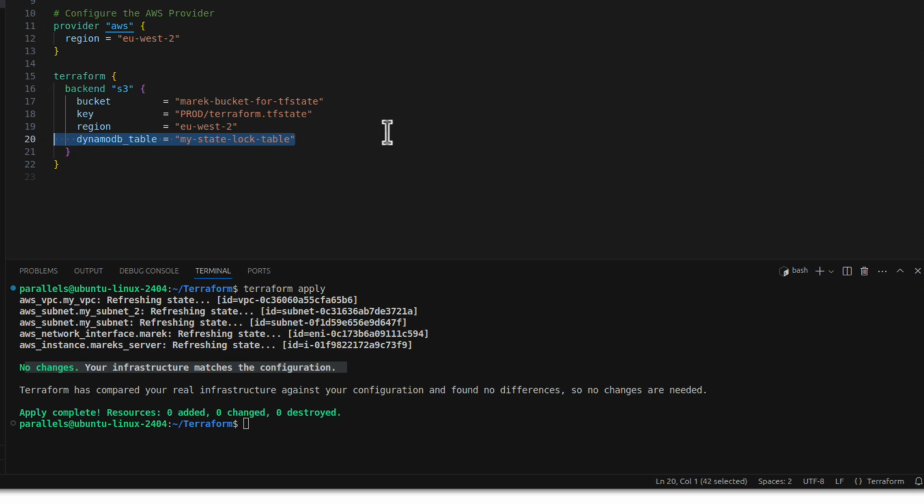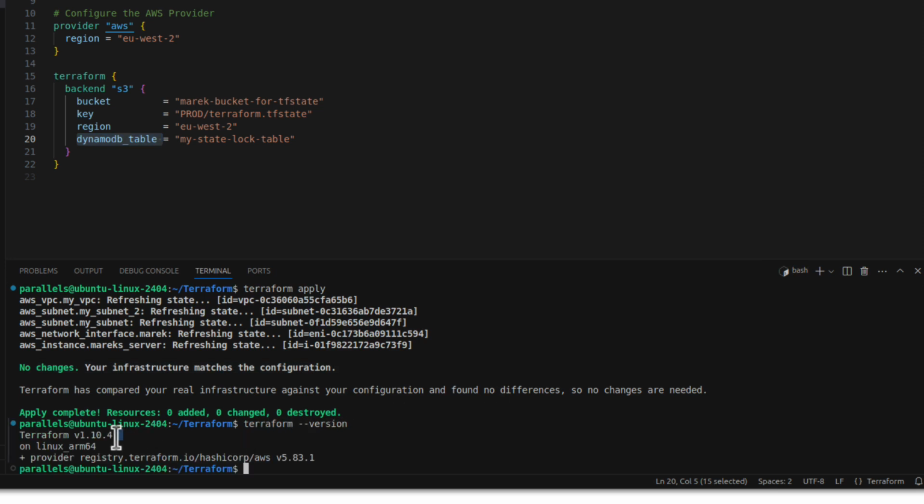So with the newest Terraform, from version 1.10, and you can check your version by running terraform version, you can see I'm on 1.10.4. From 1.10, there is a new way of doing it, and you can replace that DynamoDB with use_lockfile. As you can see, the Terraform extension helps us with that. We've got this auto-populated, so let's click on that, and we want it to be true. We want to use that lock file locking mechanism within S3 itself. All right, so that should be it.